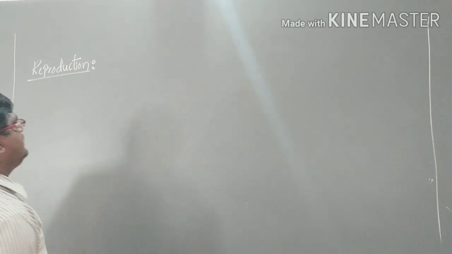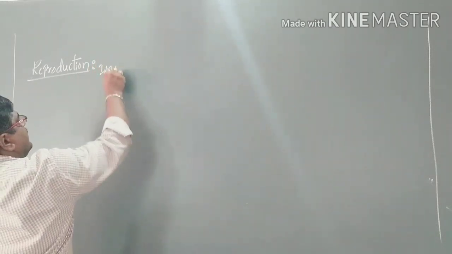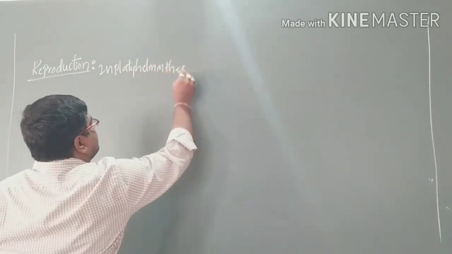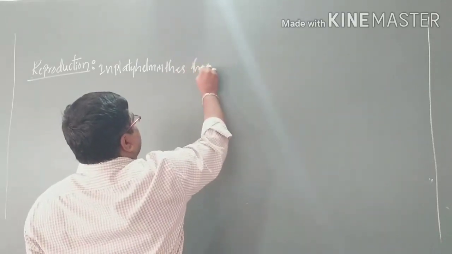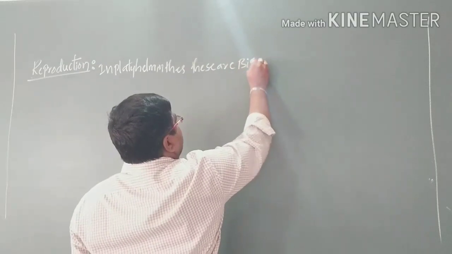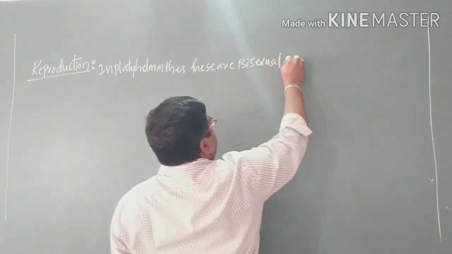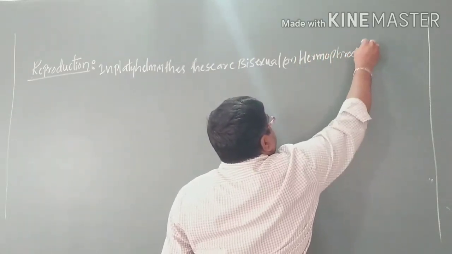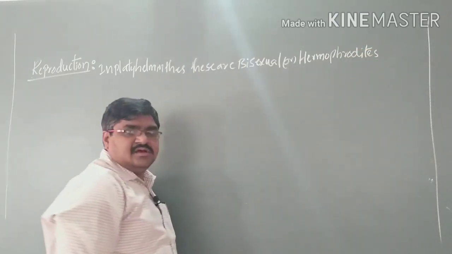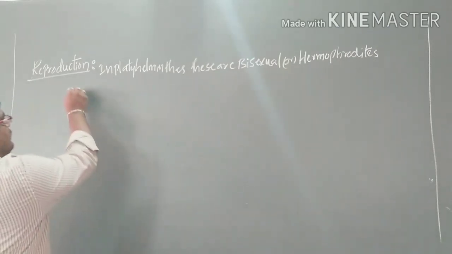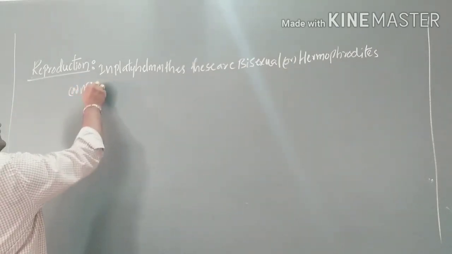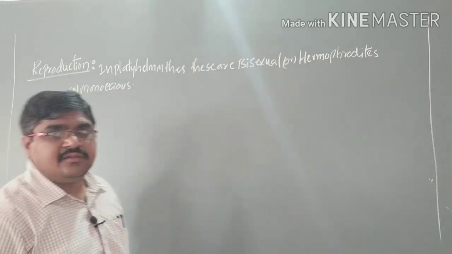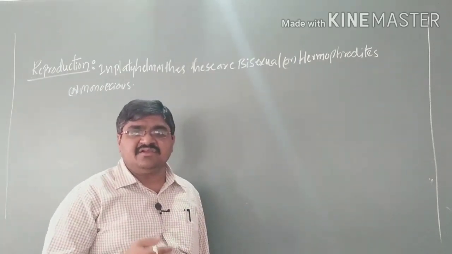Reproduction in Platyhelminthes: these are bisexual or hermaphrodites, or otherwise we can call them monoecious. Bisexual means both male and female organs are present within the same organism.